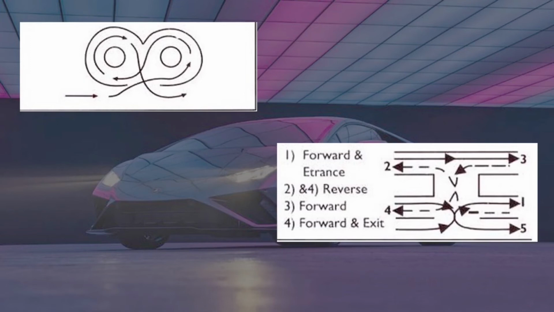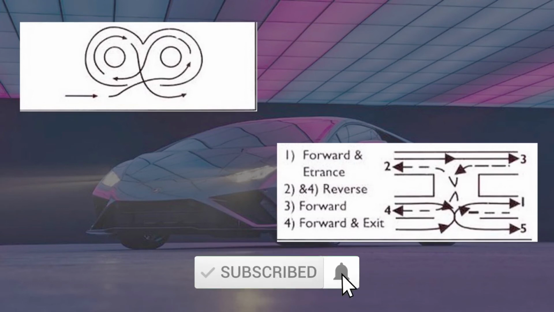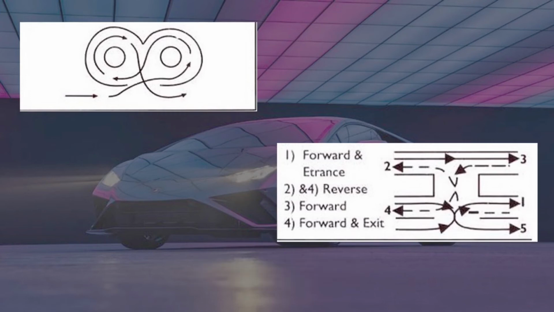So if you see in H track, there are like 1, 2, 3 and 4. So go to 1 first, then put a reverse gear, go to 2, then put a front gear, go to 3, then put a reverse again, go to 4, and then come out straight. So that's the track which you have to drive. Once you drive it successfully, they'll give you a small paper, something like this, which shows written passed. So this is a proof that you need to carry until you get the permanent driving license.